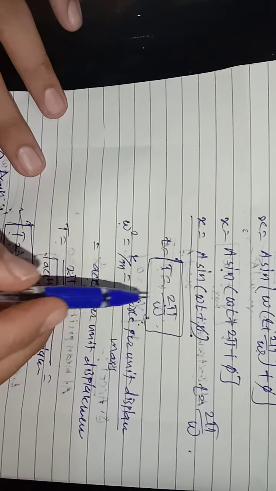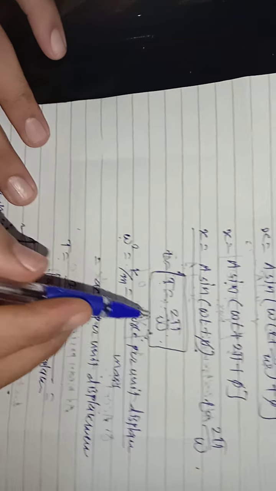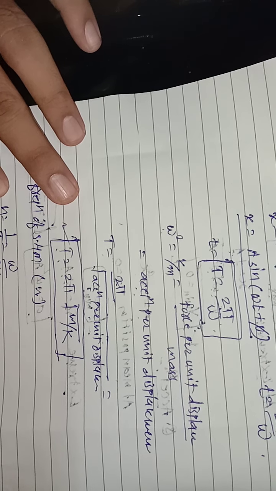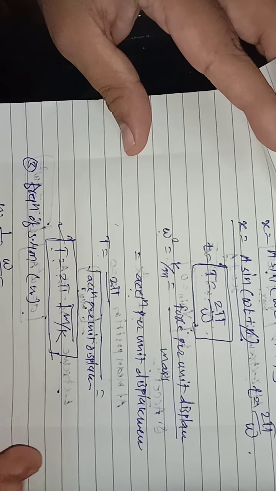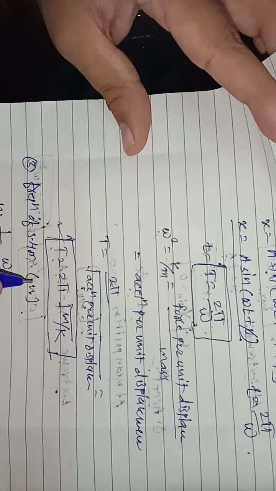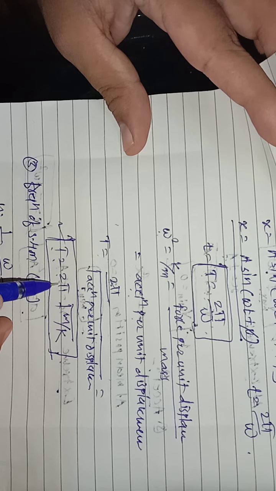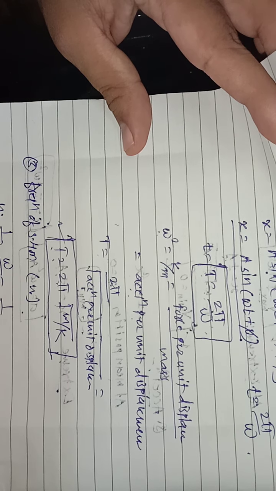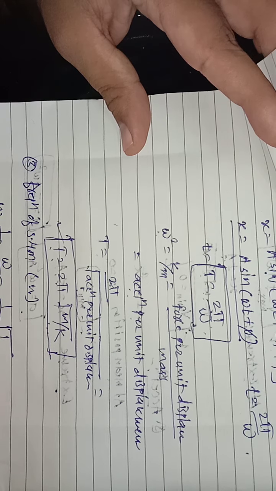But we already have the formula T equal to 2 pi upon omega. So if we put that value here, we get n equal to omega upon 2 pi. This is the next formula for frequency. Also, by using T equal to 2 pi under root m upon k, we can write n as 1 upon 2 pi times the square root of k upon m.